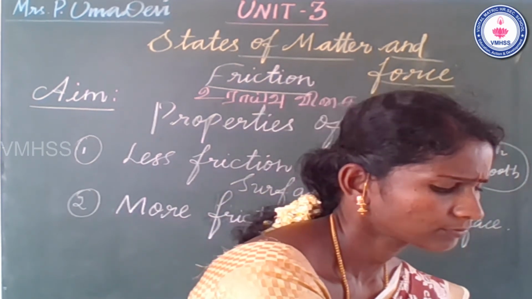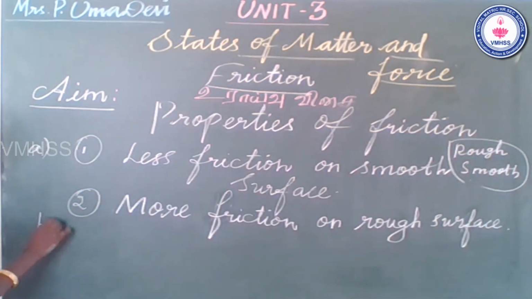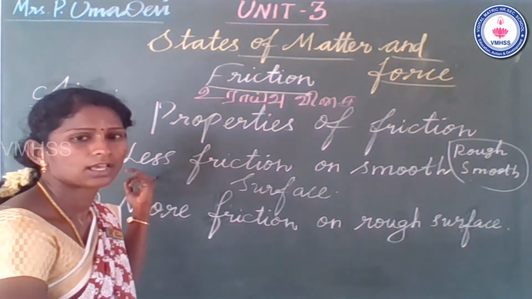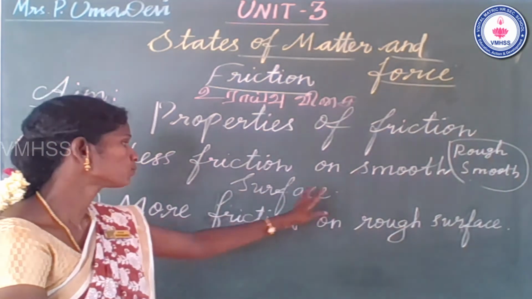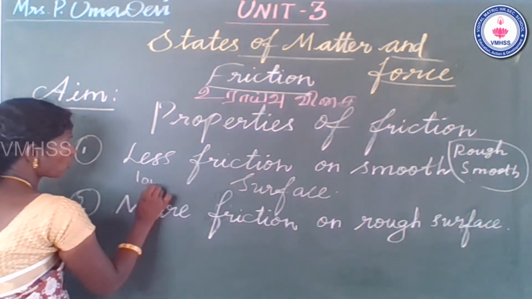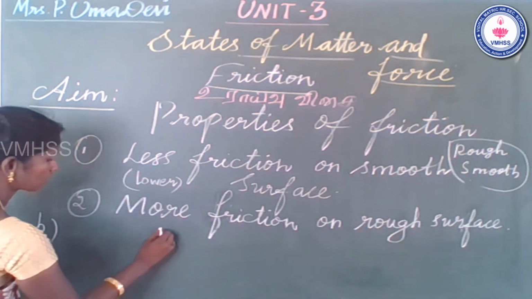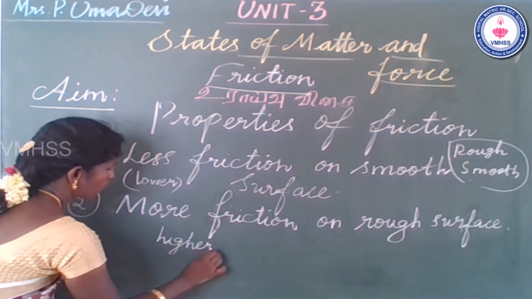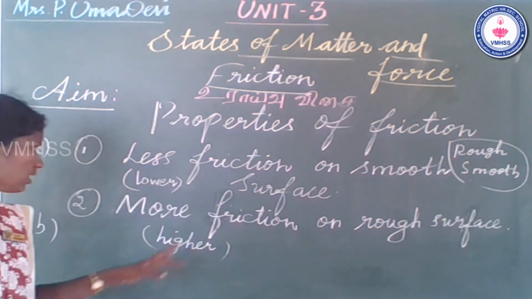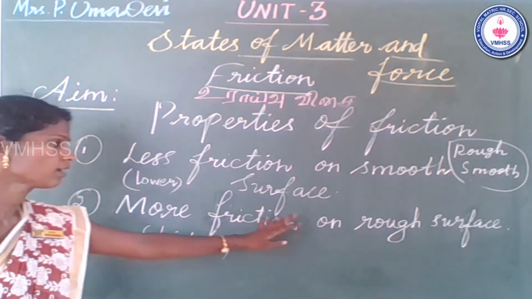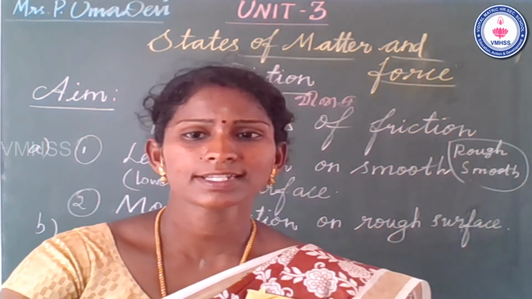And then the second property. The first property: friction is higher on a rough surface and lower on a smooth surface. Less friction or lower; lower means குறைந்த அளவு. More friction or higher friction. Less friction on a smooth surface; we need higher friction on rough surfaces. Clear? Students, did you understand the concept?